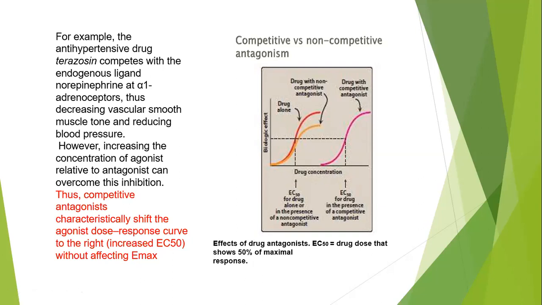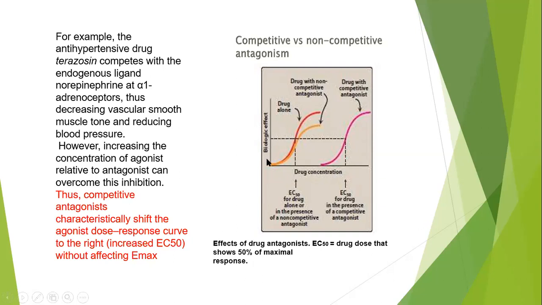prazosin competes with the endogenous ligand norepinephrine at the alpha-1 adrenergic receptor, thus decreasing vascular smooth muscle tone and reducing blood pressure. However, increasing the concentration of agonists relative to antagonists can overcome this inhibition. Thus, competitive antagonists characteristically shift the agonist dose response curve to the right. That means an increase in EC50 without affecting Emax, without affecting the efficacy.